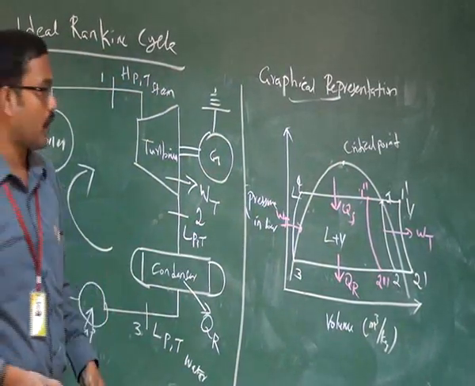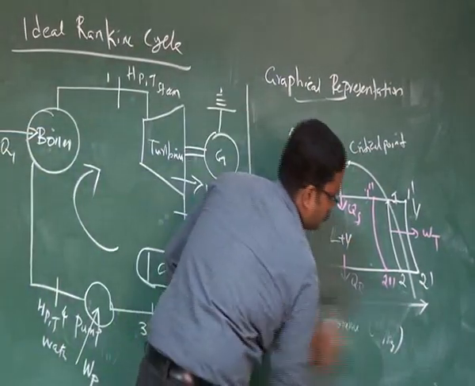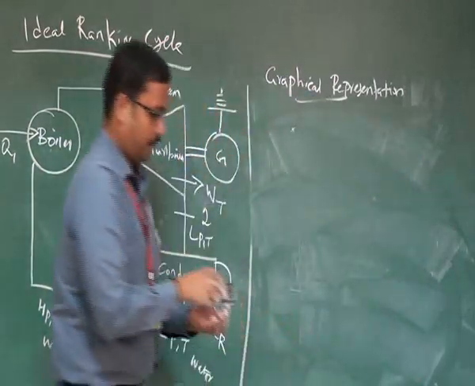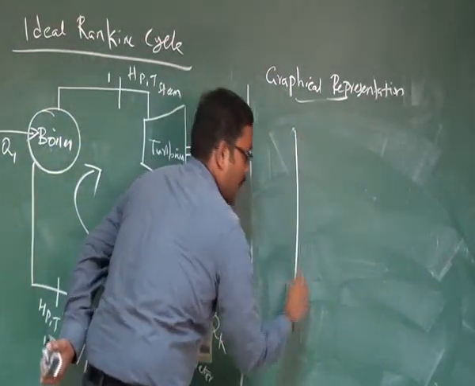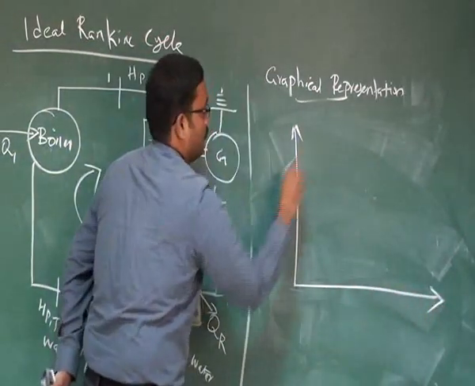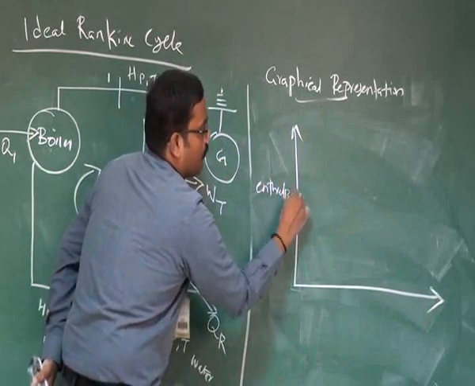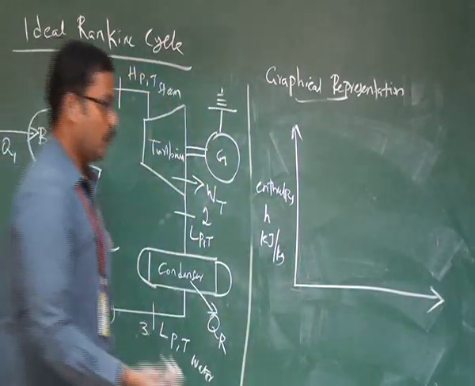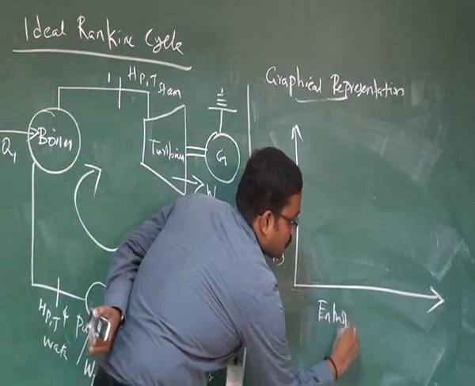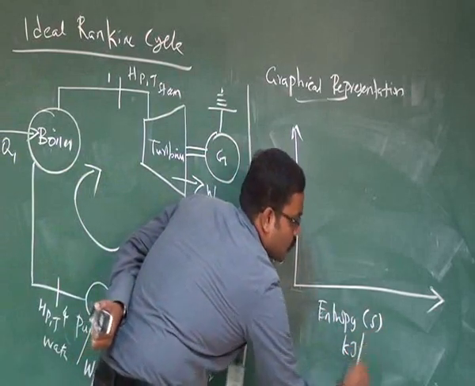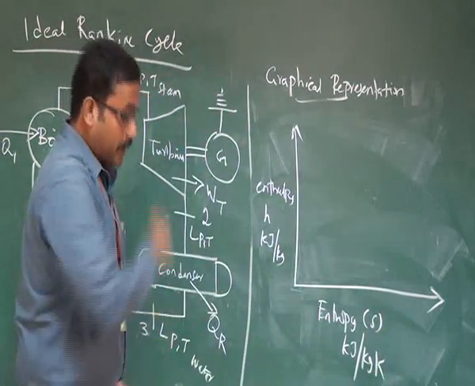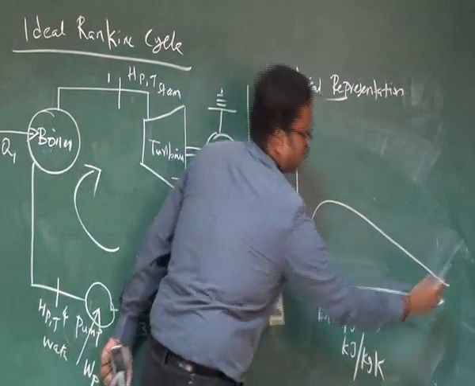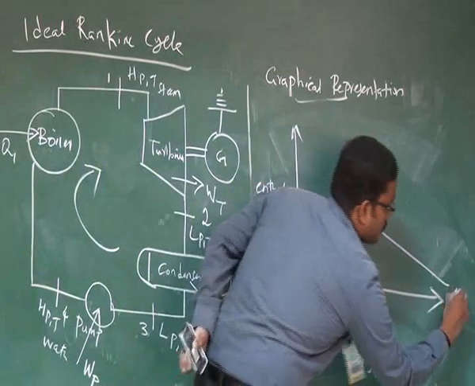If it's an enthalpy and entropy coordinate, what is it like? This time on the y-axis we have enthalpy. Enthalpy is represented by H, and the unit is kilojoule per kg. On the x-axis we have entropy, and the unit is kilojoule per kg Kelvin. Here this diagonal line can be represented like this. So I mark x equal to 1.